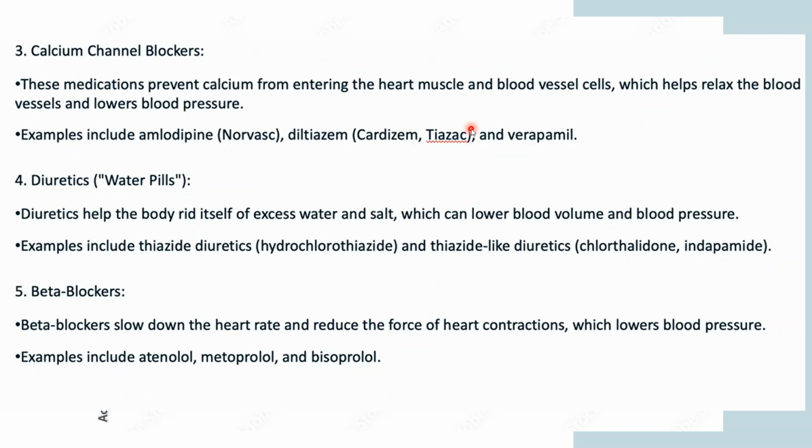So it lowers your heart rate, and the force of contraction, that is, how much force your heart pushes with in each heartbeat, is reduced, which further lowers your blood pressure. For example, these include atenolol, metoprolol, and bisoprolol. These drug molecules come into the category of beta blockers.